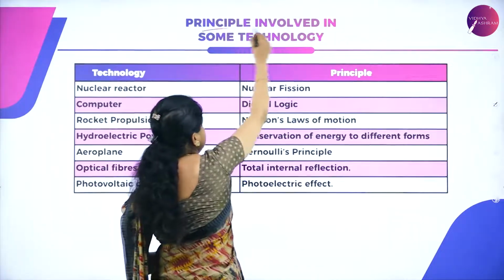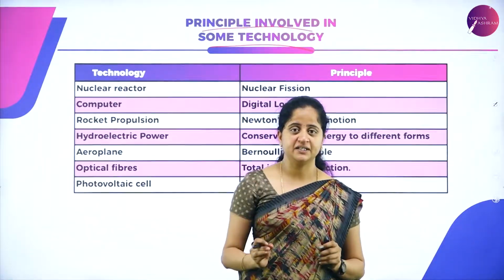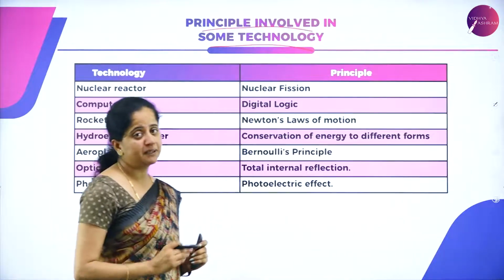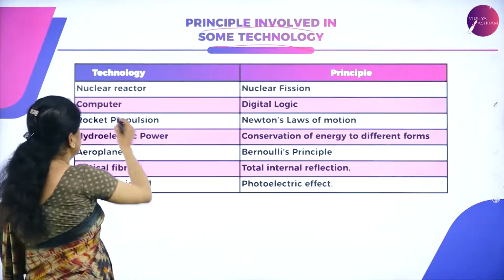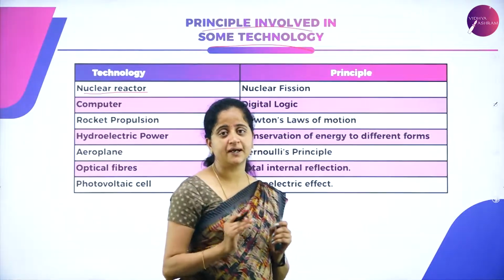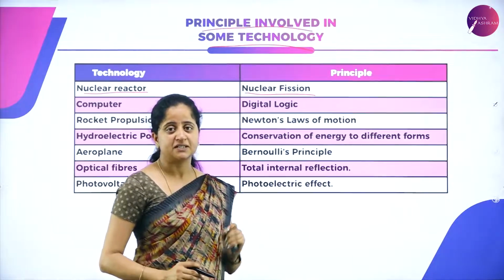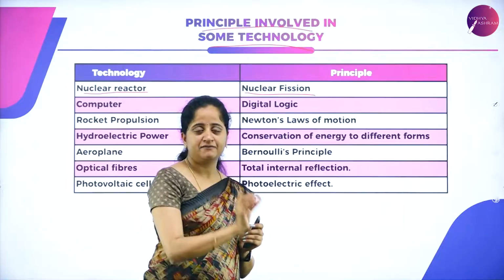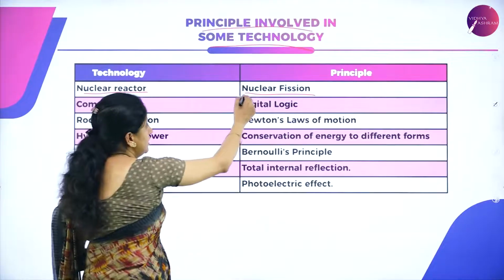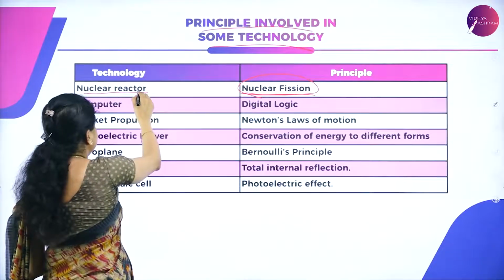Next, we have some basic principles involved in technology. Applying the knowledge of theory for practical purpose is nothing but technology. Let us see some physics applications in the development of technology. The first one is the nuclear reactor. The principle behind the working of the nuclear reactor is controlled nuclear fission, which means the process of splitting up of a nucleus. Nuclear fission gives rise to a liberation of energy, which is the principle behind the nuclear reactor.